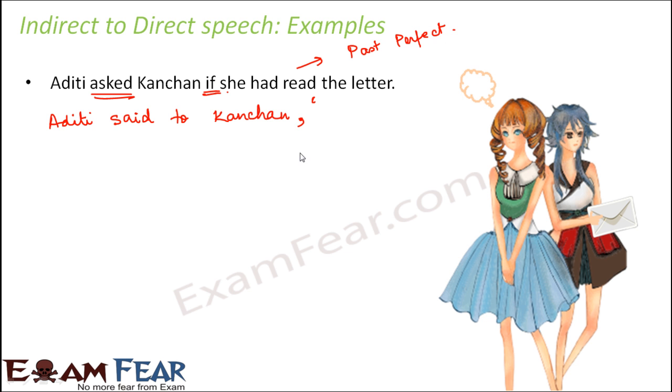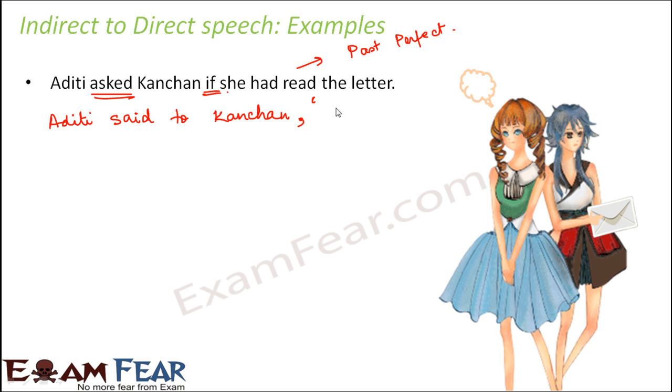Now since this is in past perfect tense, the direct speech has to be either in present perfect or in simple past, either of these, right? Because only when your direct speech is in simple past, the indirect speech is in past perfect. Also when your direct speech is in present perfect, then also your indirect speech is in past perfect. Now do not get confused with what I am saying, because I have already discussed the table with you, and as per that table only, in the direct speech, if it is simple past, if it is present perfect, then in indirect it would be past perfect.